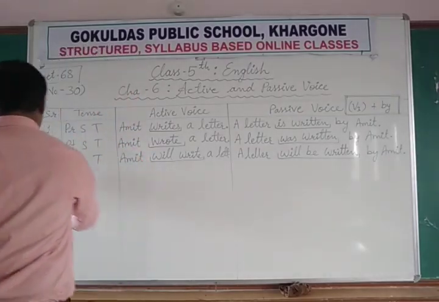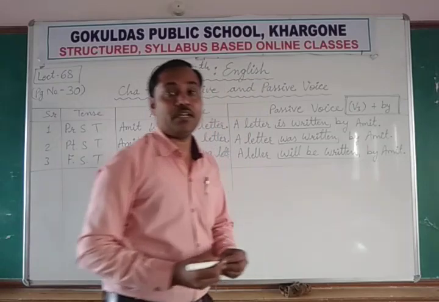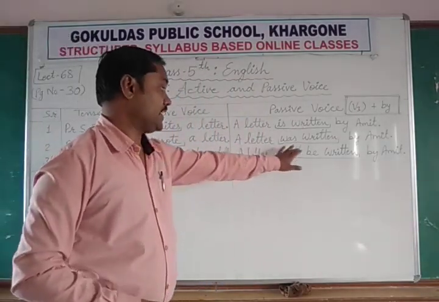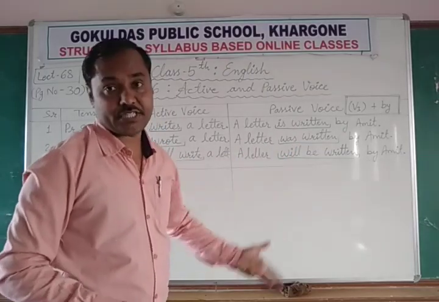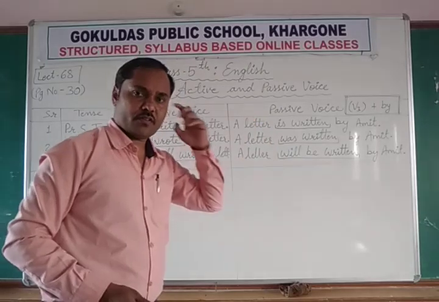So these are the simple tenses. All three simple tenses: present simple, past simple, future simple. A letter is written. A letter was written. A letter will be written. The third form remains the same.